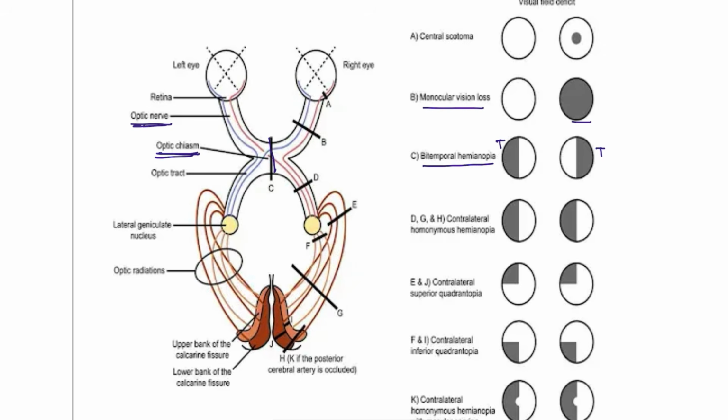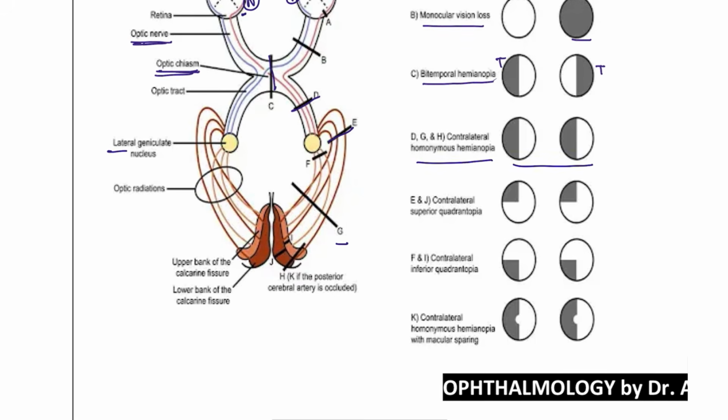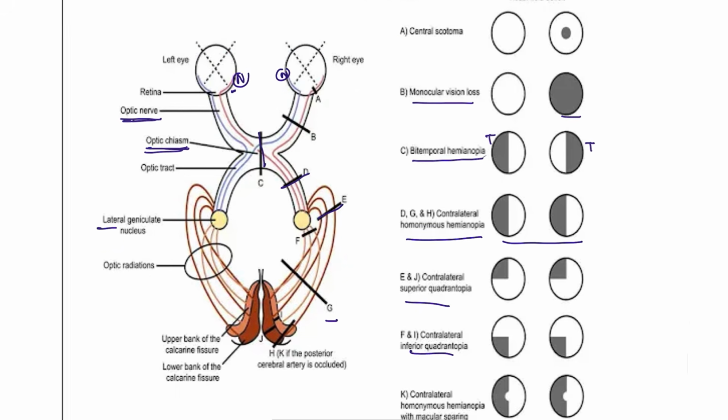And next, coming to the optic tract, this is the optic tract, or if the patient is having a lesion at the location of the radiation, this one, this is the optic radiation, or the patient at the lateral geniculate nucleus, all this is going to present as contralateral hemianopias. Why contralateral? Because this nasal one and this nasal one have already bifurcated. So that's why the patient is having the contralateral hemianopia. So these are the findings that you have to remember. And the remaining is not that much important because this is a commonly asked one.